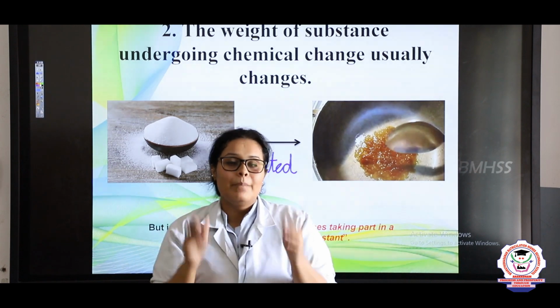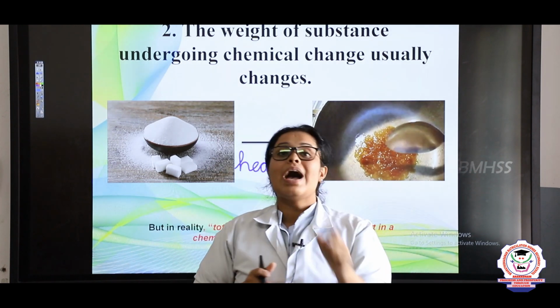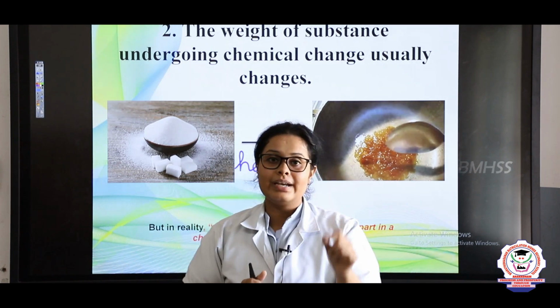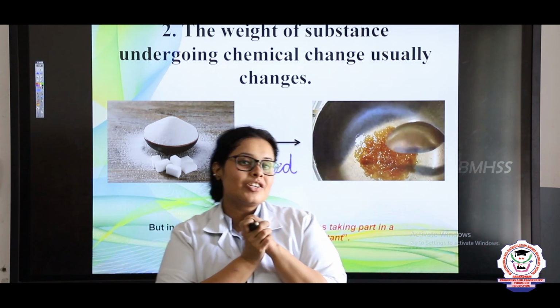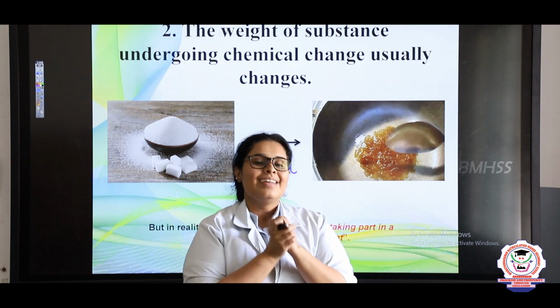Now what we are saying here is that a chemical change will always be present when there is a change in the weight. But logically, according to Antoine Lavoisier, there is the law of conservation of mass. What was the law of conservation of mass, Darshini? Okay, you tell me. Right.